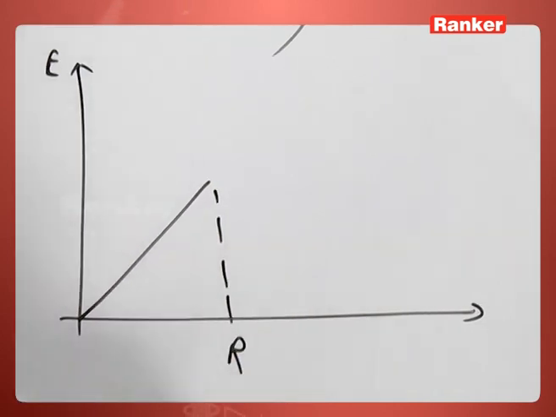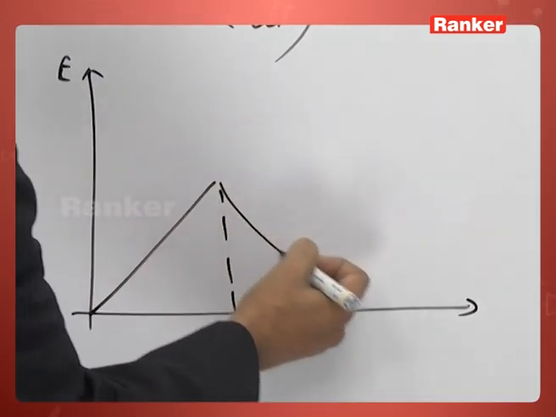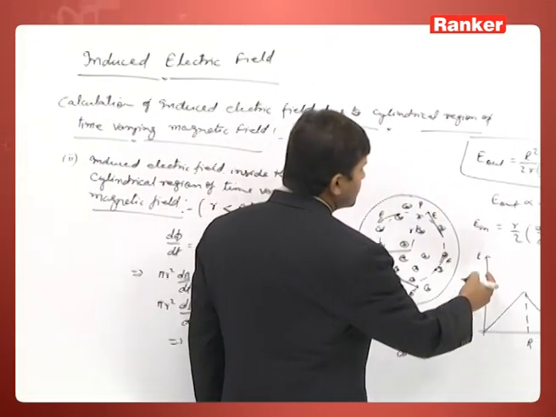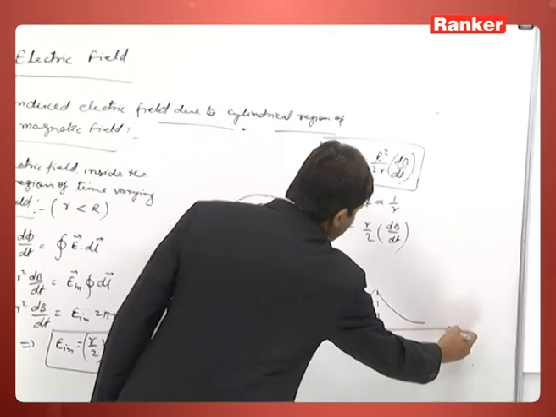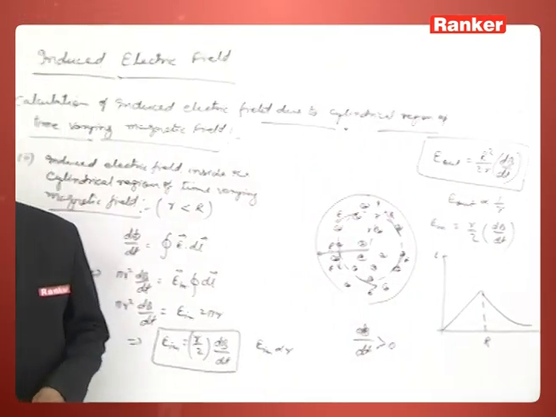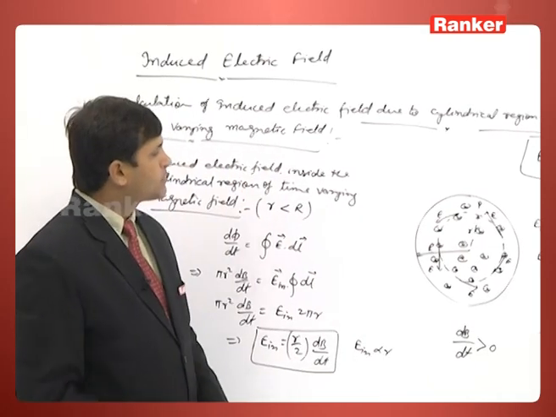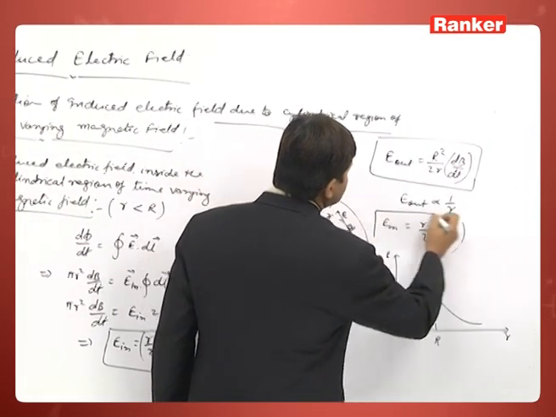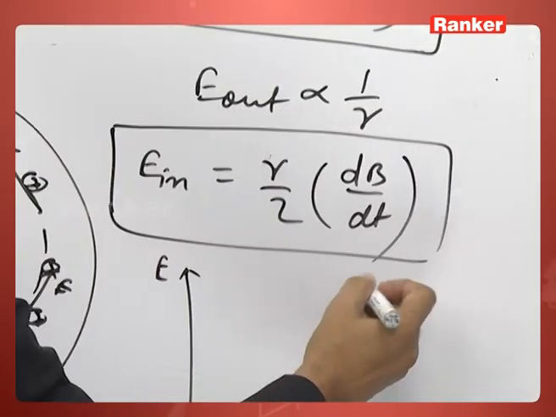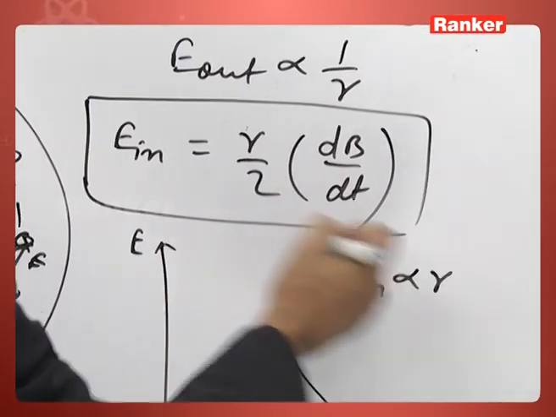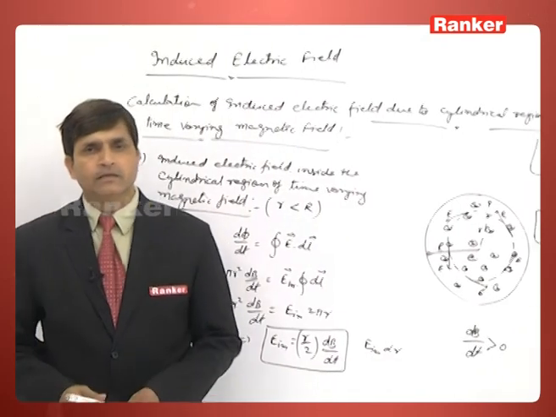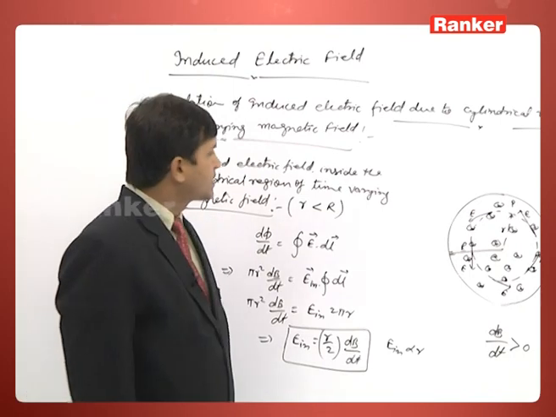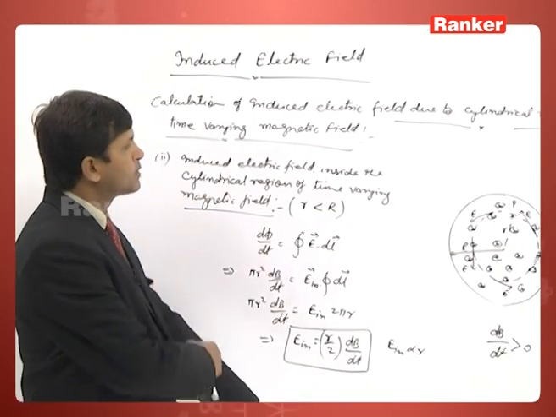Up to the capital R it varies linearly, and after that it is a rectangular hyperbola. This is the variation of induced electric field with position from the axis of the cylindrical region of time varying magnetic field. These two are very important results, and most problems on time varying induced electric field are based on these two results. Now, see a few examples based on this.